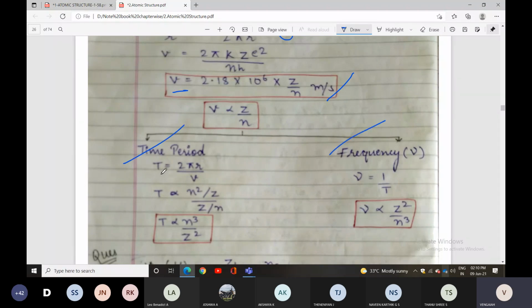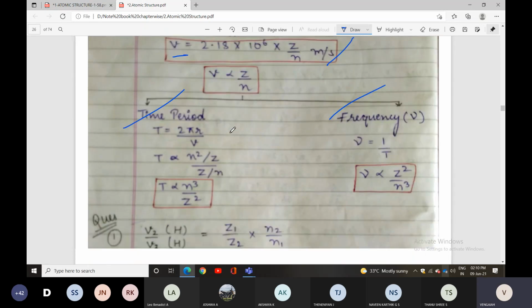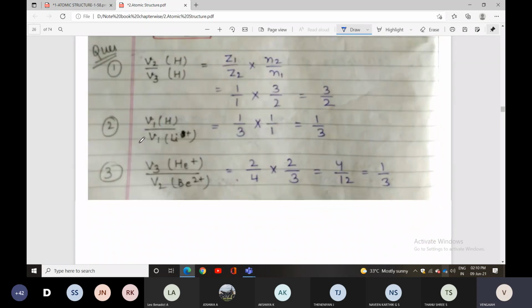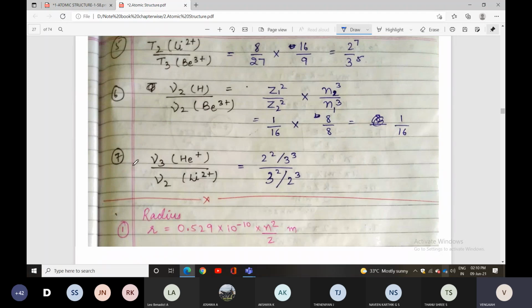Time period is T equal to 2πr/v. So T is directly proportional to n cube by Z square. And for frequency, ν equal to 1 by T, so ν is directly proportional to Z square by n cube. The value is also given, you can check it. Next, the third application is energy.